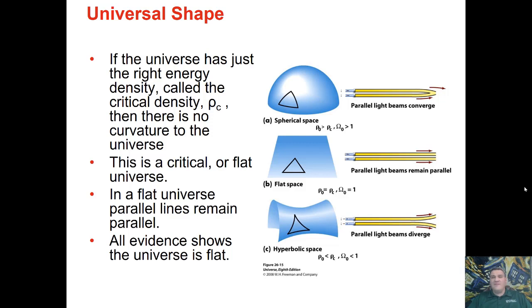Now, based off of all the evidence that we have, this suggests that the universe is actually flat. We live in a flat universe. What's nice about that is the geometry you learned with a flat sheet of paper holds for the entire universe. Well, unless you get too close to things like black holes. Then stuff goes weird. But don't worry about that.